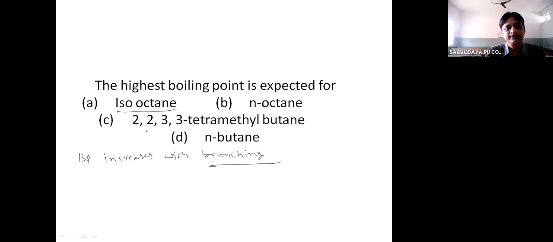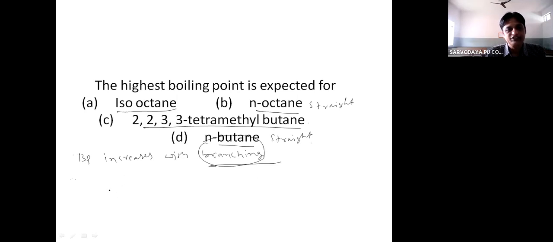The options are isooctane, 2,2,3,3-tetramethylbutane, n-butane and n-octane. n-butane is a straight chain compound. n-octane is also a straight chain compound. That means they have lower boiling points compared to isooctane and 2,2,3,3-tetramethylbutane. The more branching that is present, the higher the boiling point will be.